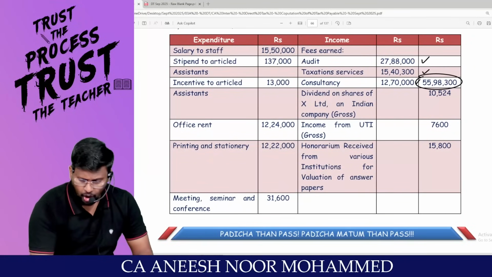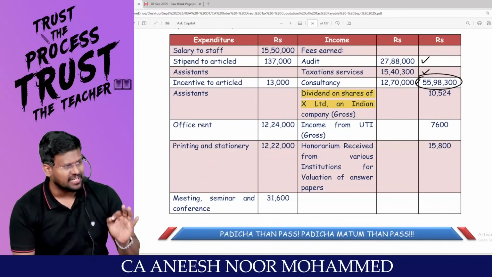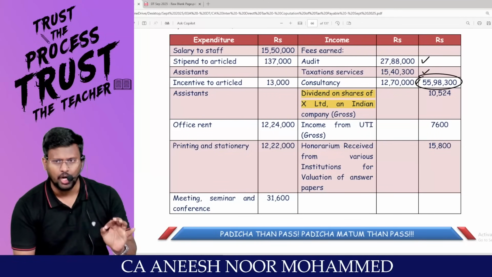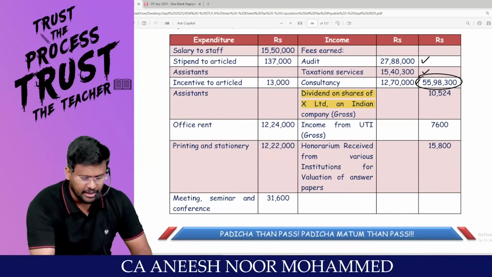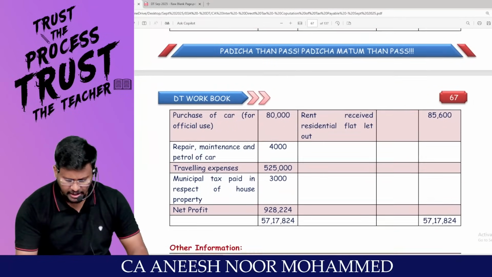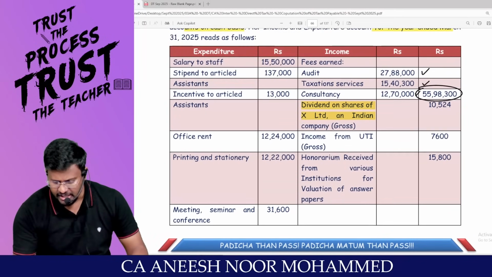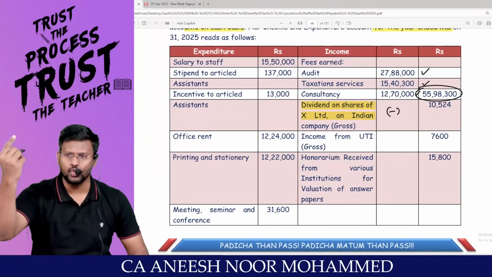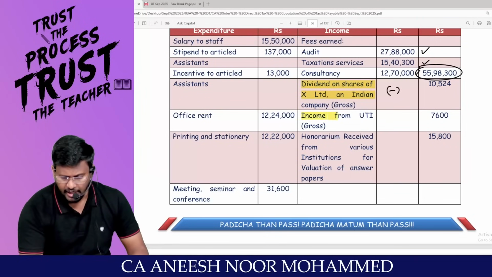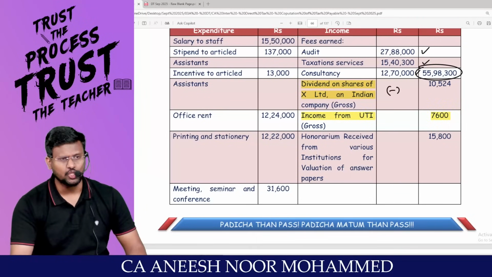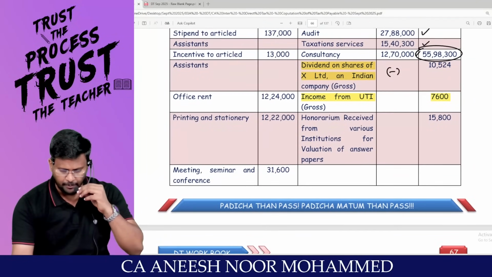Yes, dividend on shares of X Limited. This is an impurity. This income should be taxable under the head IFOS. This should not be credited to the P&L account, but they have wrongly credited it. Because of this, the net profit will be higher. So I have to eliminate it from PGBP and show it under the head IFOS. Income from UTI, again, this is an impurity. This has to be removed from PGBP and shown under the head IFOS.